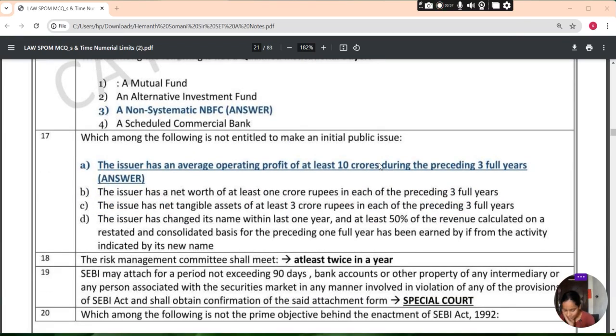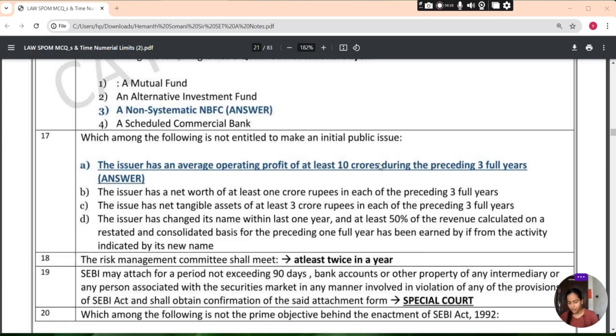The issuer has an average operating profit of at least 10 crore during the preceding 3 full years. The issuer has a net worth of at least 1 crore rupees in each of the preceding 3 full years. The issuer has net tangible assets of at least 3 crore rupees in each of the preceding 3 full years. The issuer has changed its name within the last 1 year. At least 50% of the revenue calculated on a restated consolidated basis for the preceding 1 full year has been earned by it from the activity indicated by its new name.